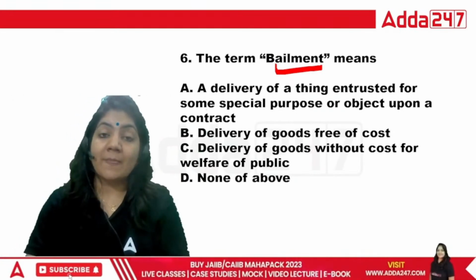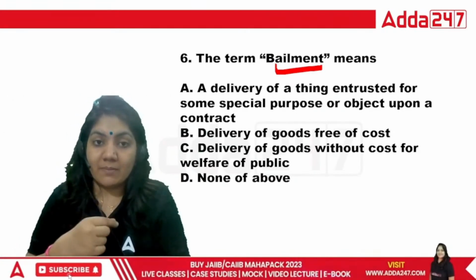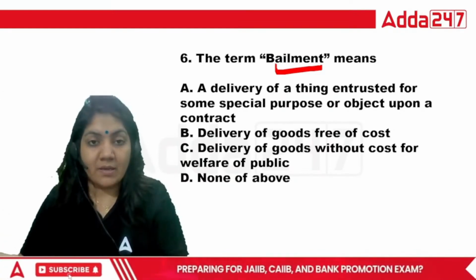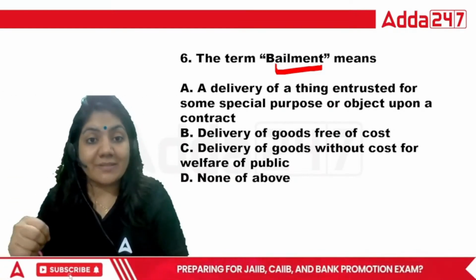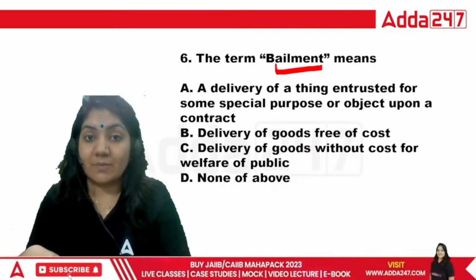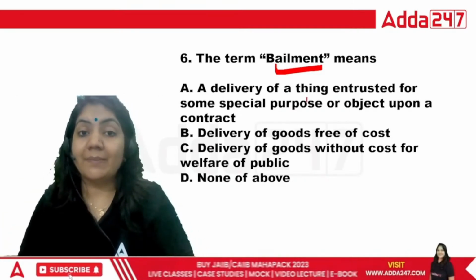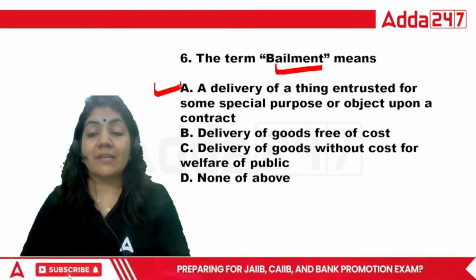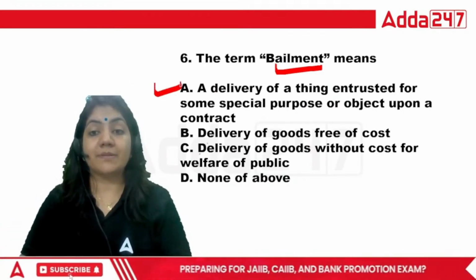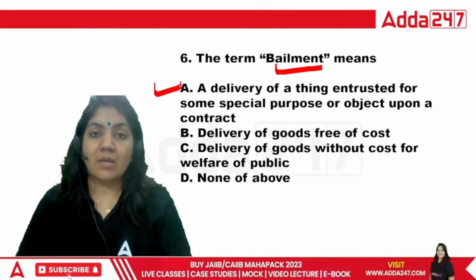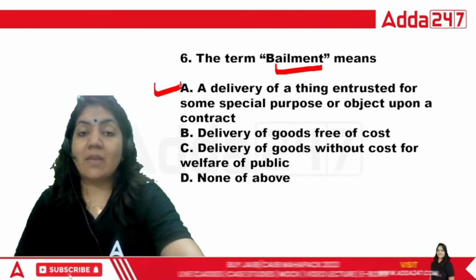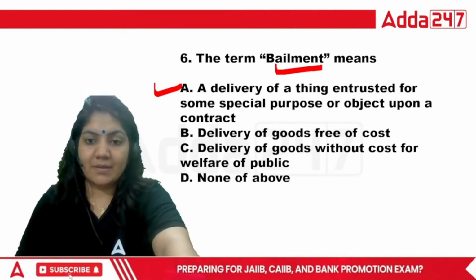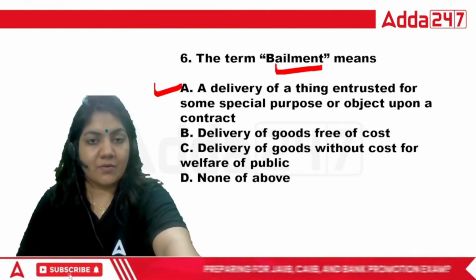So bailment means I'm giving my possession of the car to this man, and the man is promising me, right? So that's why the term bailment is basically the delivery of a thing entrusted for some purpose or object upon a contract. So for the sixth one, A will be the right answer here. That's it. Okay, A is the right answer for this question.